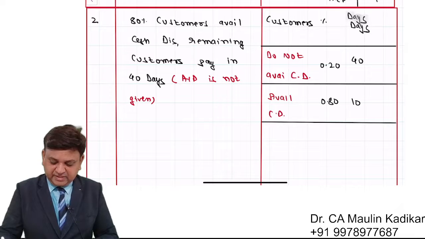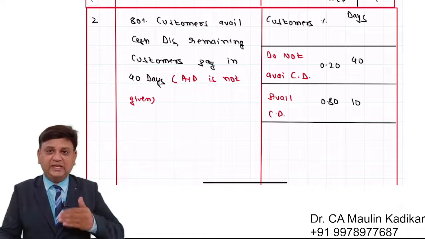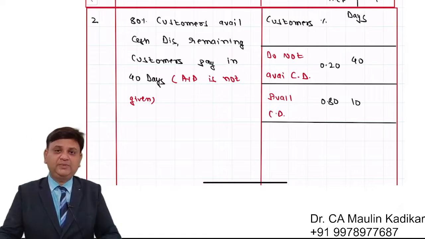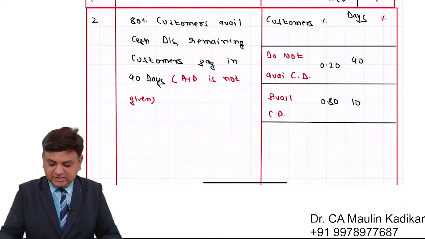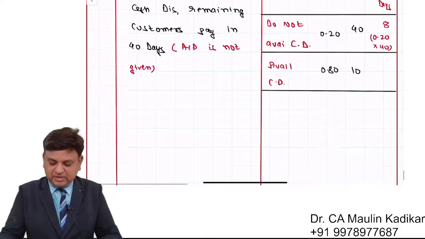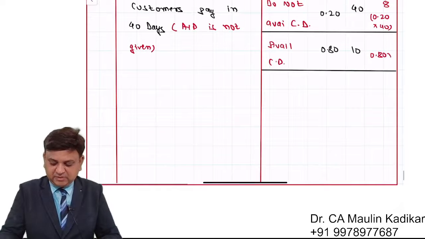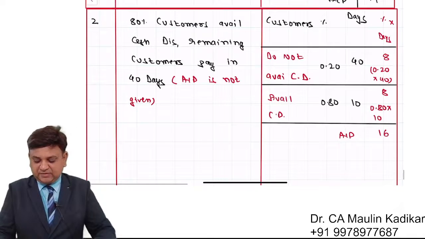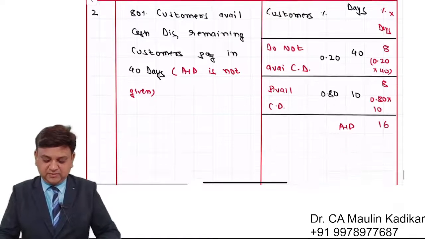So what will happen? We understand that customers are delaying the payment. Because of that, the overall collection period is required to be found like this: percentage into days. 20% customers are making payment in 40 days and 80% customers are making payment in 10 days. So the overall average collection period would be 16 days. This is the way we are required to make the calculation of the answer.